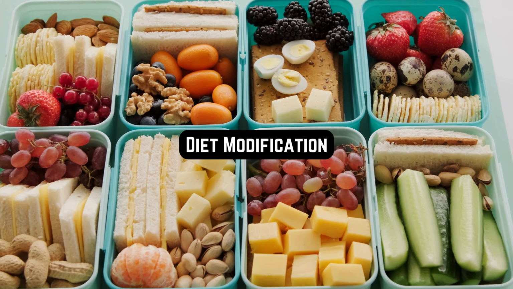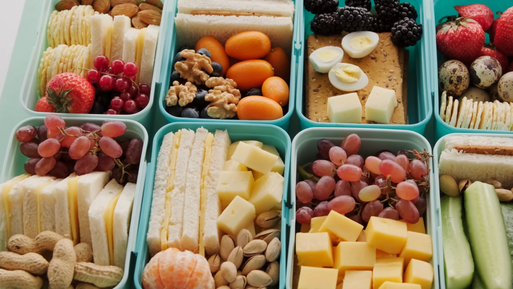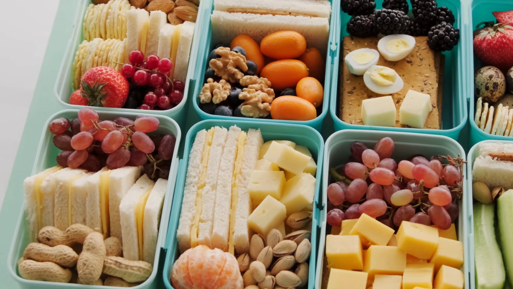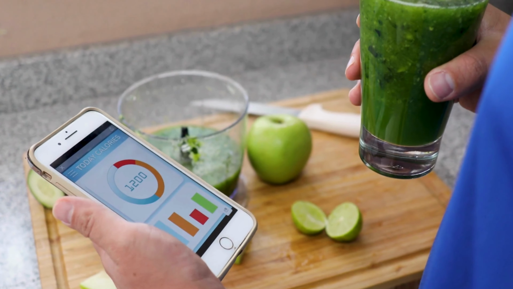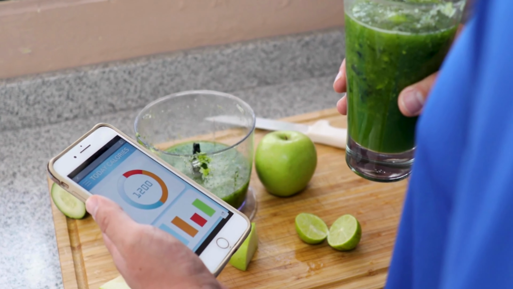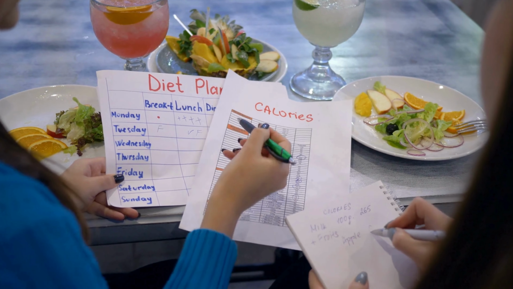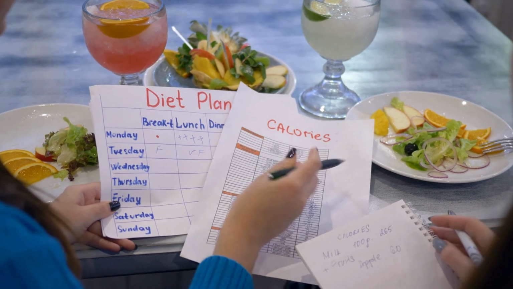So, let's make this simple. You lose weight when you burn off more energy than you take in from your food. If you can use up 500 to 1,000 calories more than you eat each day, you'll lose about 1 to 2 pounds weekly. It can be pretty helpful to write down what you eat, how much you eat, and how many calories it has. This way, you can keep track of how much energy, calories, you're taking in.